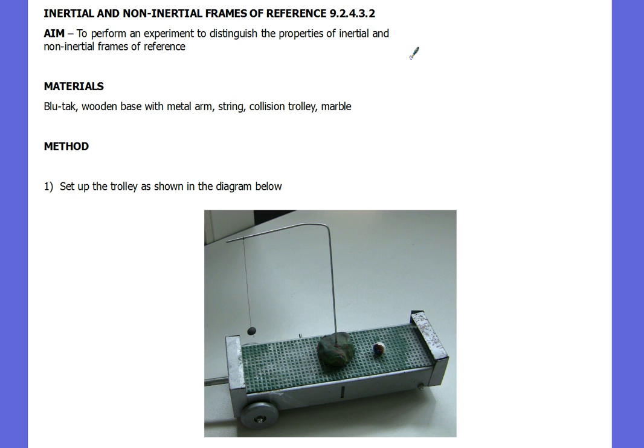But basically, you're doing an experiment to distinguish the properties of inertial and non-inertial frames of reference. You'll have a range of equipment as listed here, and the first step of your method is to set up the trolley as shown in the diagram, and then sketch a little diagram on your page about that, and please watch the video to have a look at how it works.